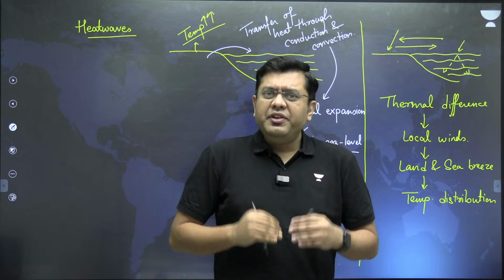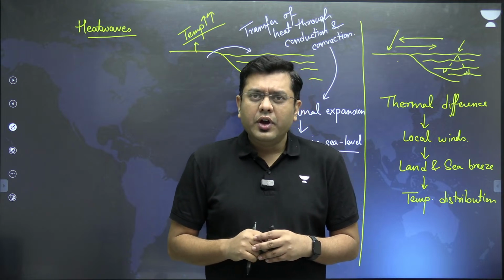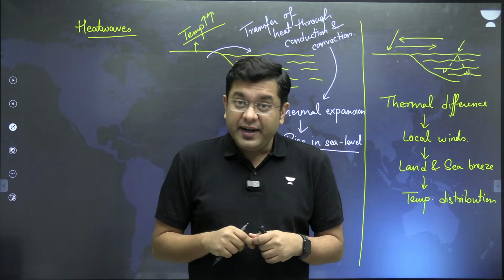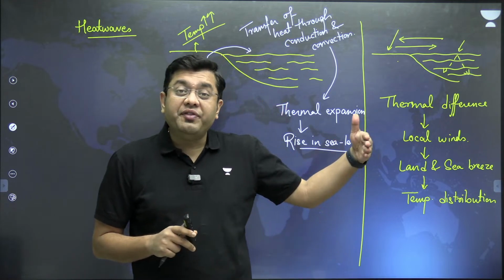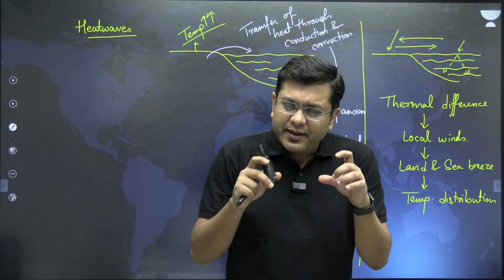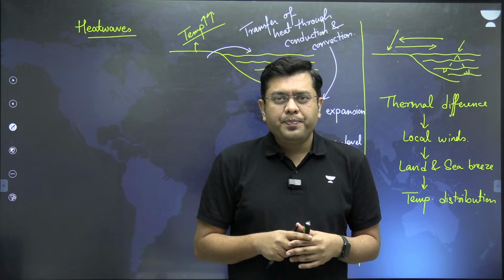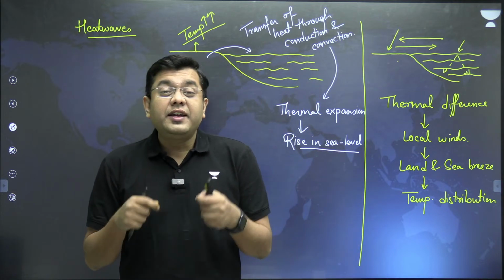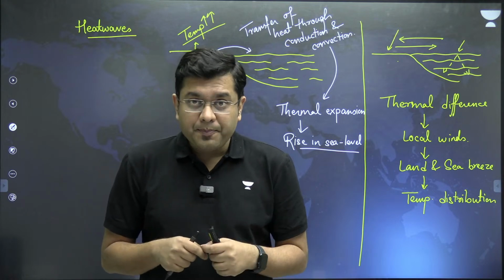Now, as the sea level is rising up in the coastal areas, what is the point of concern? When we talk about countries such as India, where we have close to around 7,500 kilometers of coastline, what is it that is concerning or that should be concerning for us? Sea level rise always leads to significant amount of coastal flooding.